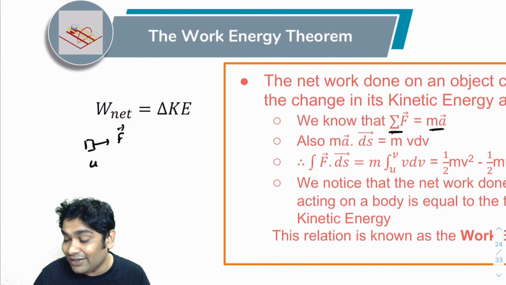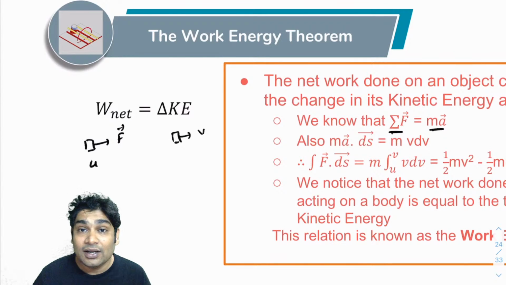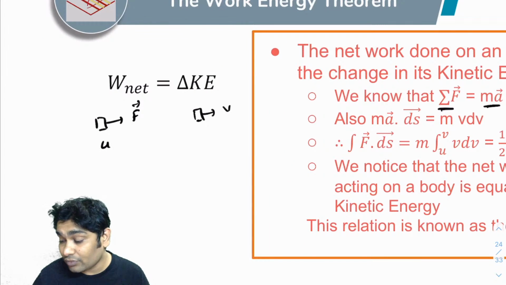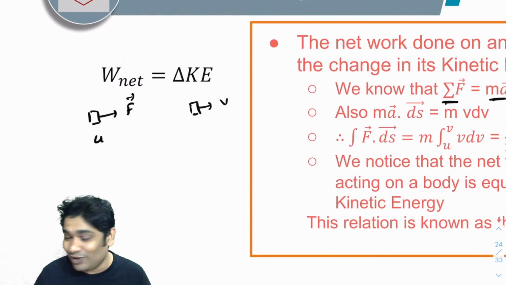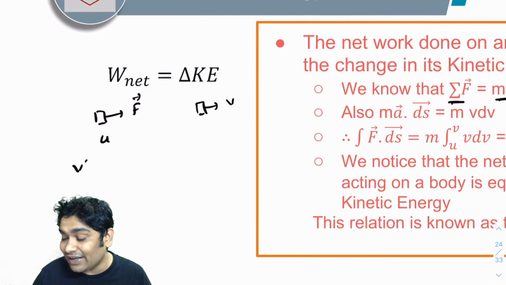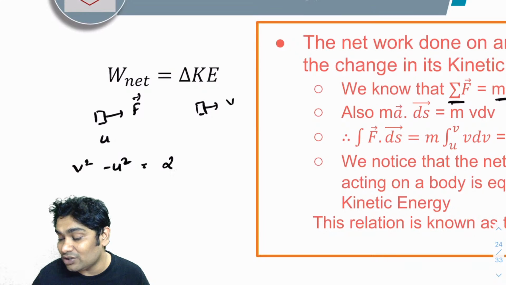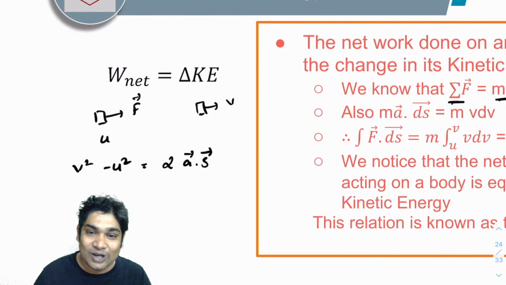This body had an initial velocity u and after some time it had a velocity of v. A single constant force produces a single constant acceleration, maybe in the direction of velocity or opposite. In any case, I can always use v squared minus u squared equals 2 a dot s. We have been talking about this equation all along.